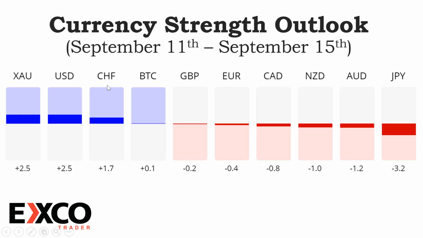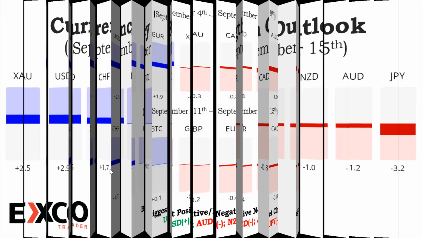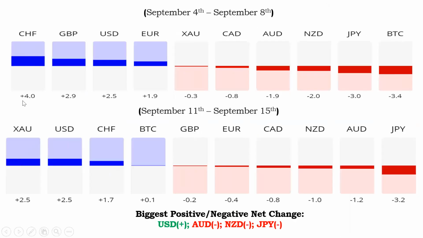Last week, I began to warn that we already see a weakening Swiss franc, and this week, the data is already showing that yes, Swiss franc is weakening out. And you can see the drop from a 4.0 score to 1.7. So I won't be focusing any attention on it for the week. So USD is coming out strongest on my list to the upside and then matching it up with some of the weakest pairs. And Japanese yen is still the top on the list. So USD/JPY is my best pair for the week.